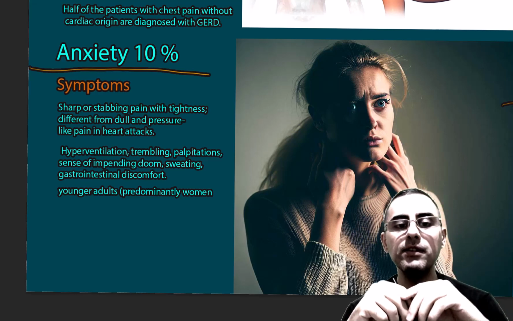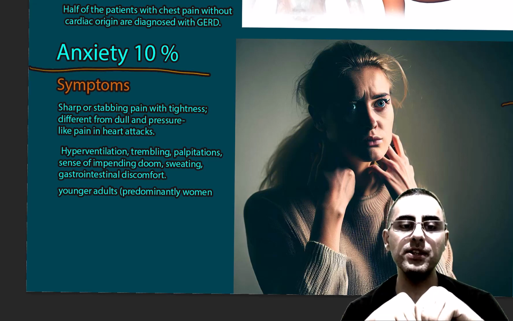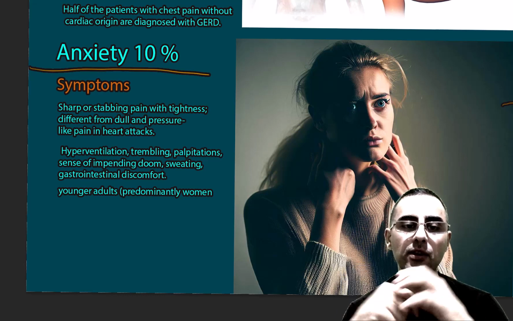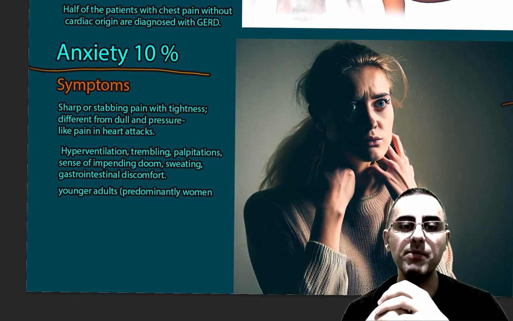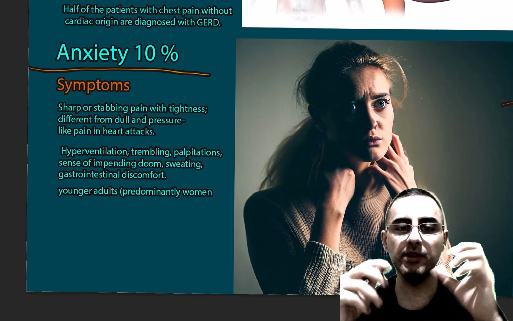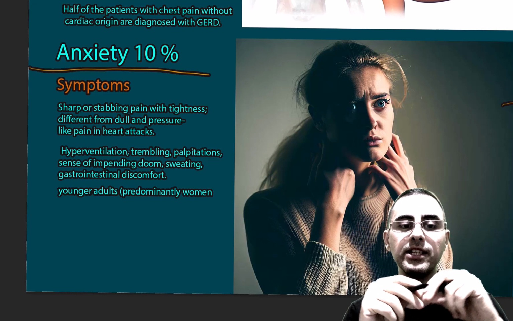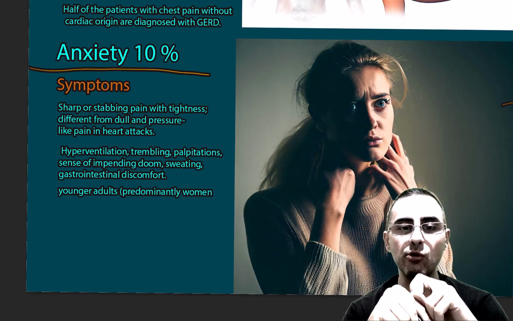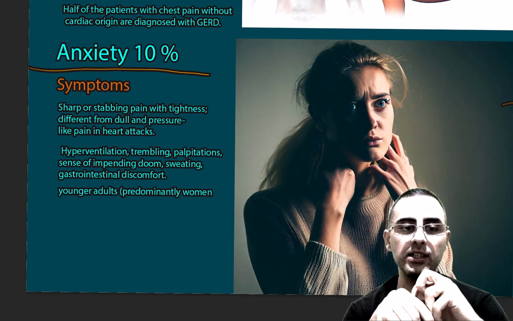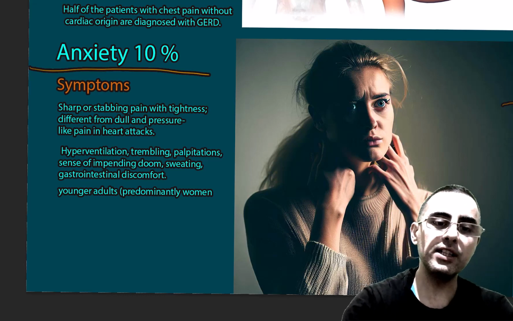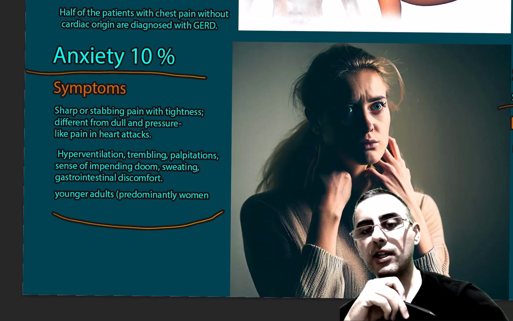It's different from the dull, pressure-like pain from ischemic heart disease. Hyperventilation is common, trembling is common, palpitation during anxiety is common, and sense of impending doom is also important. Sweating and gastrointestinal discomfort, and usually it also occurs among young people.